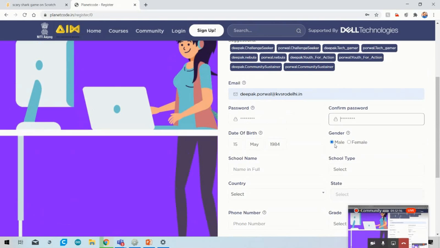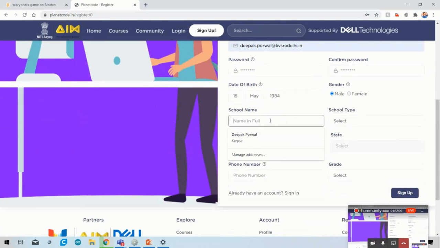For the boys, just select male. For the girls, select female. Okay, school name, write down Kendriya Vidyalaya. You have to write down only alphabet. If you write a number, then it will not take the number.